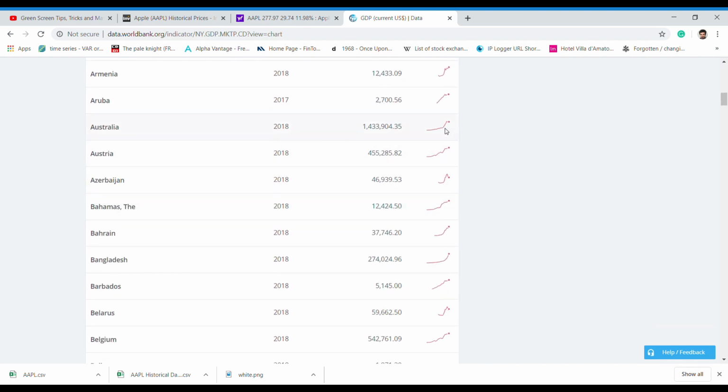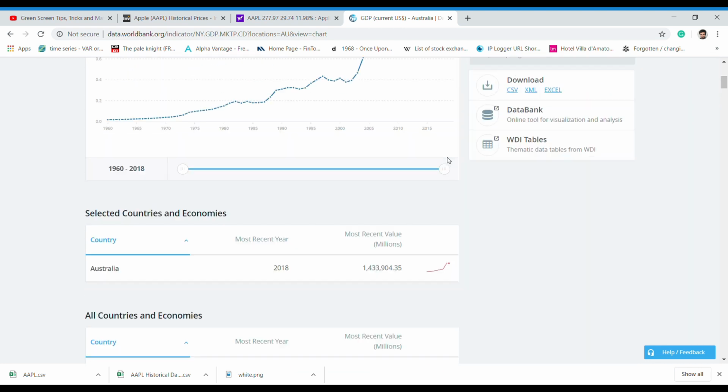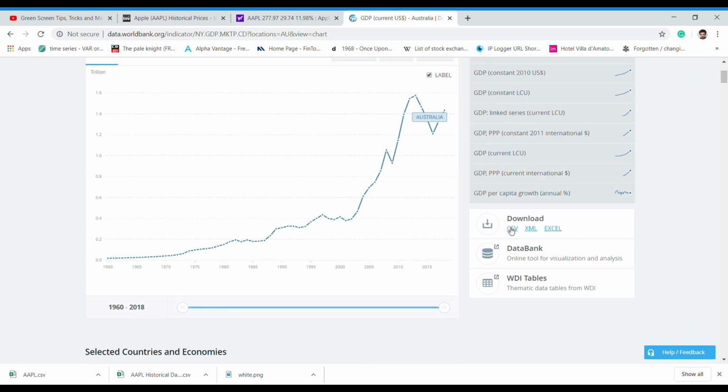Let's suppose that nowadays we want to check how Australia is developing. We press the button and we have all data available up to now, which in this case means from 1960 until 2018. We can easily download the data in CSV file or in Excel file, and the data can be analyzed and employed entirely for free.